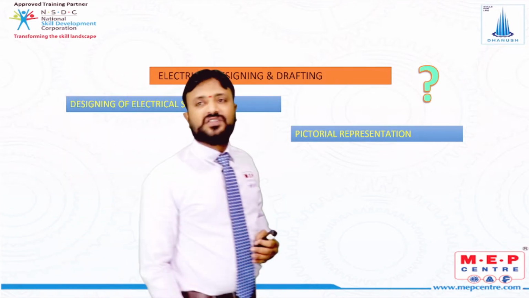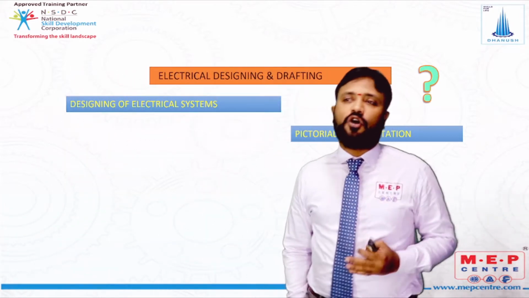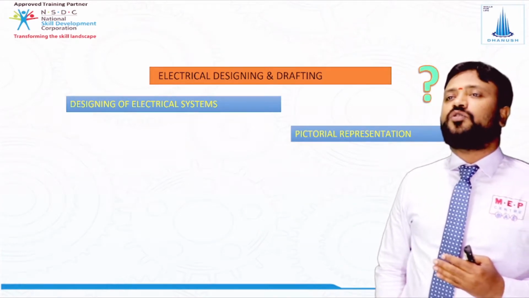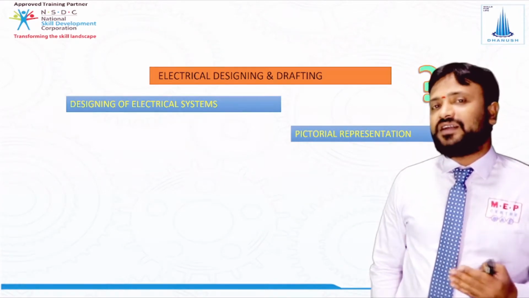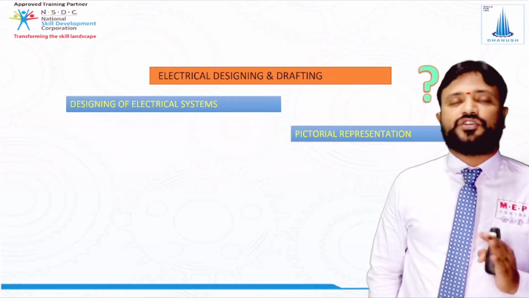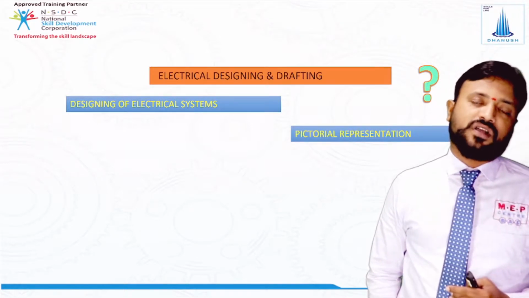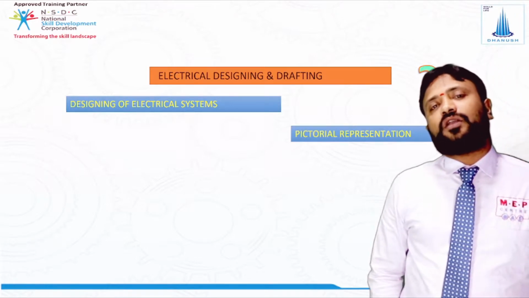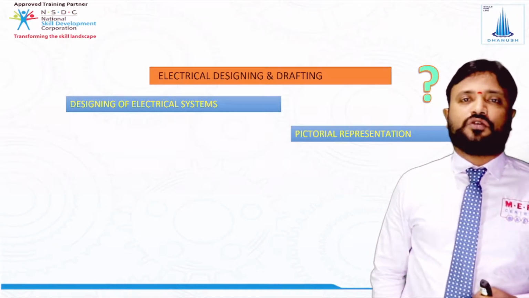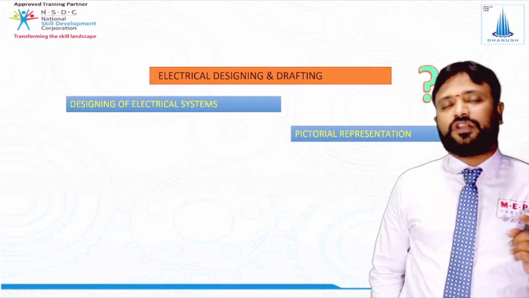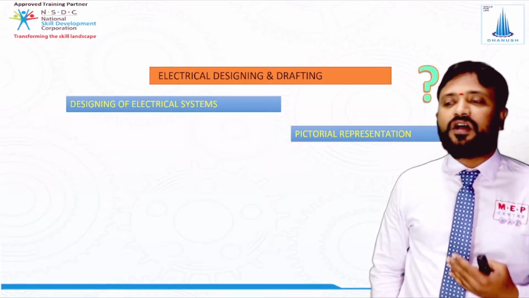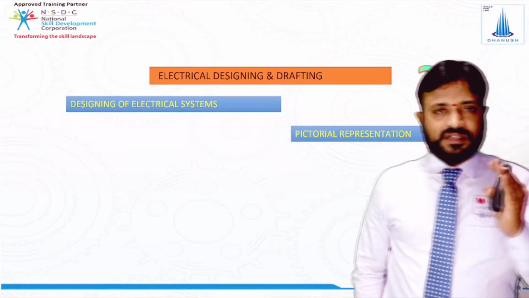So designing means calculations or the sizing of equipment is called a design. So in electrical, we are going to learn about electrical design and drafting. In that, design means calculations or the sizing of equipment, and drafting means pictorial representation of all the calculations through software called AutoCAD, where we are going to draw the complete things through a single line diagram, circuit wiring and control wiring. That is called drafting.